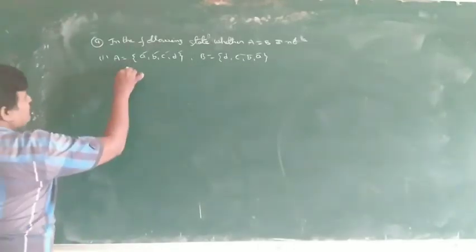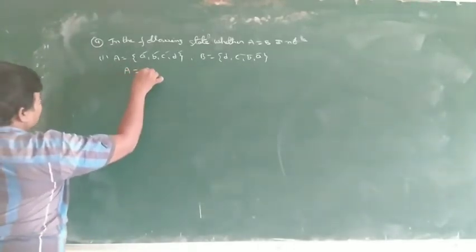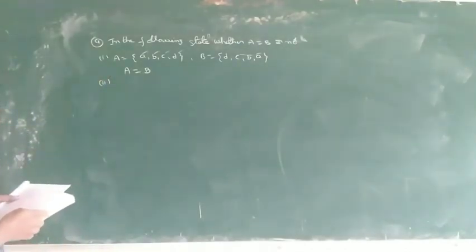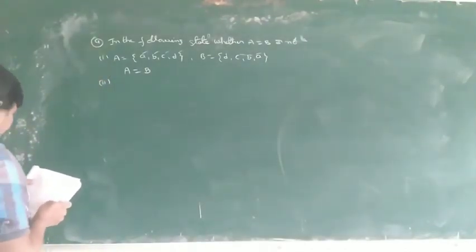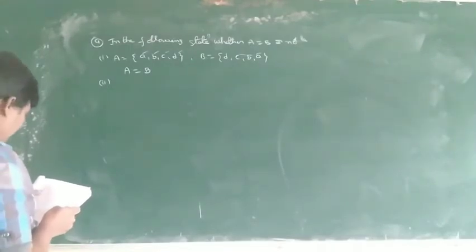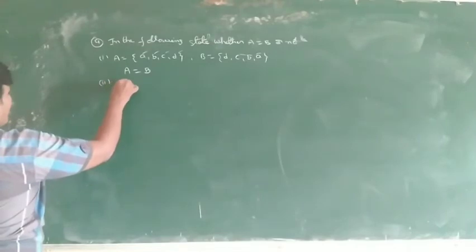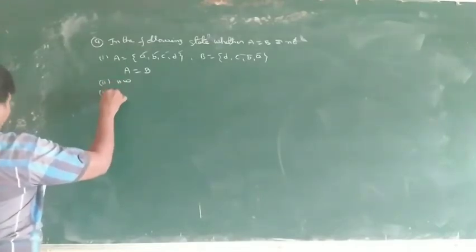So is A equal to B? Yes, A is equal to B. The second one is homework.